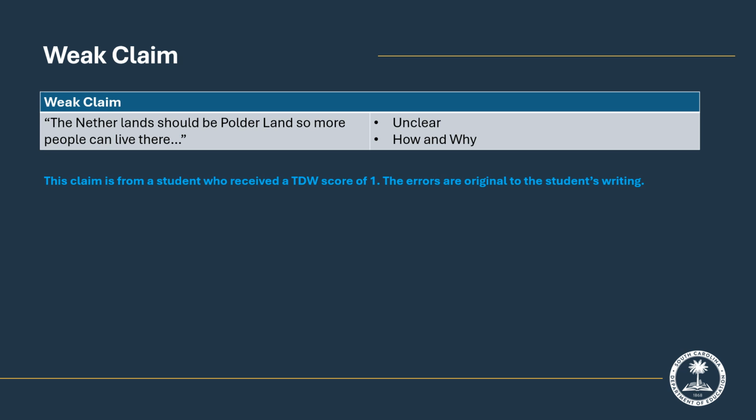The student's claim is unclear because the writer does not clarify how the polderland is created or why it would give the country more living space. As a result of the weak claim, the rest of the student's response is disorganized and confusing to the reader.